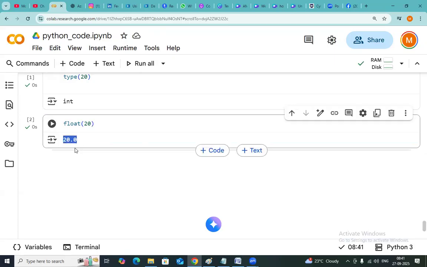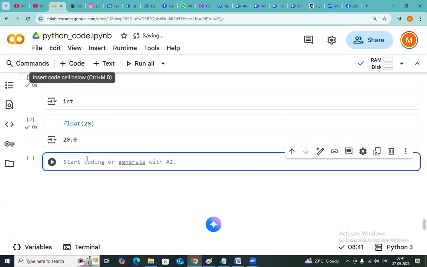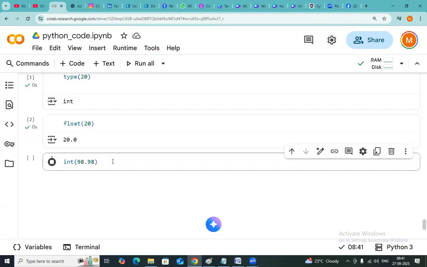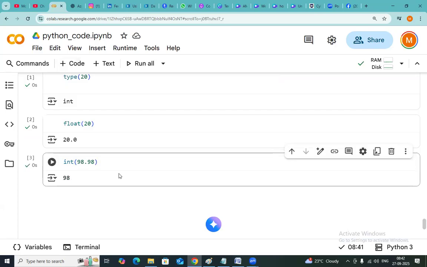When you have decimal points, that is basically floating data. So I need to convert float data to integer. Int of 98.98: when I convert it into an integer, it takes the floor value, 98. So int to float and float to int are possible.